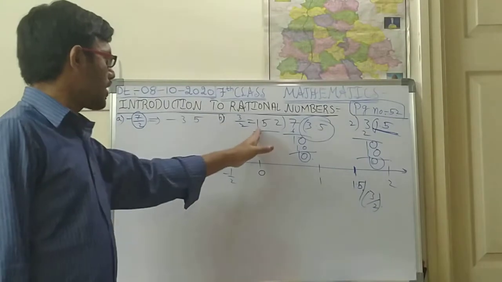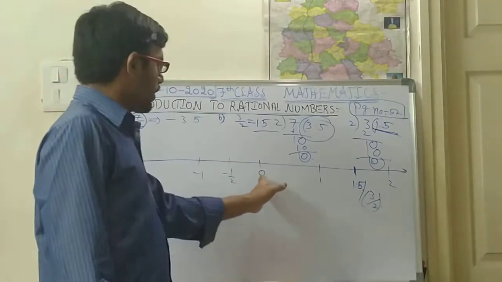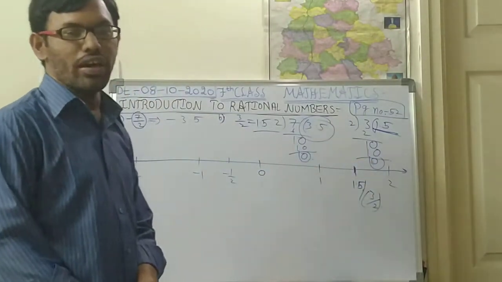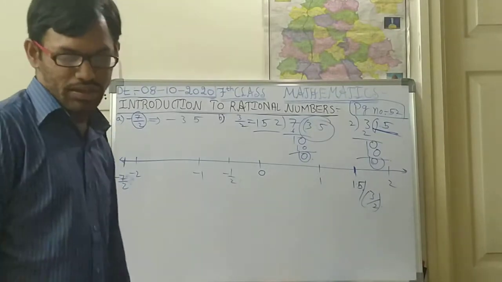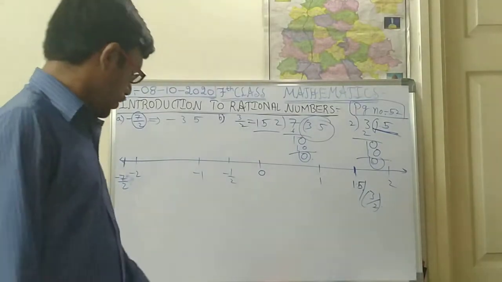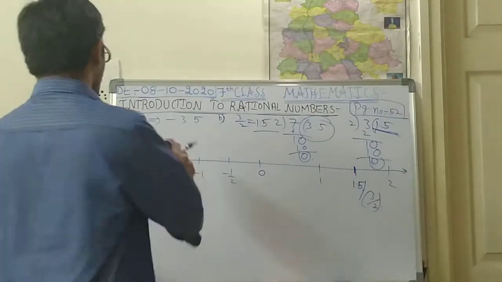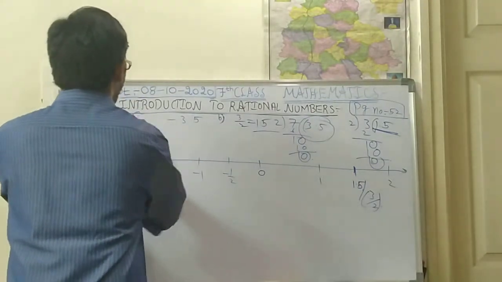If positive is there, if no negative, then you check after 0. Okay, so like this you are supposed to check these problems. Okay, so next one more bit is there, so we shall see that one.